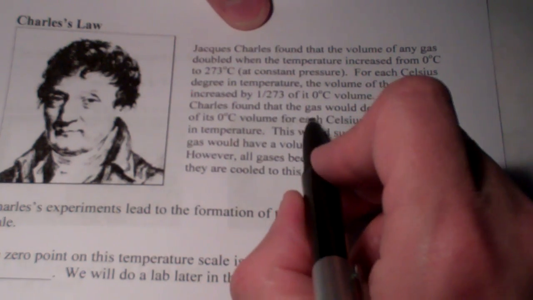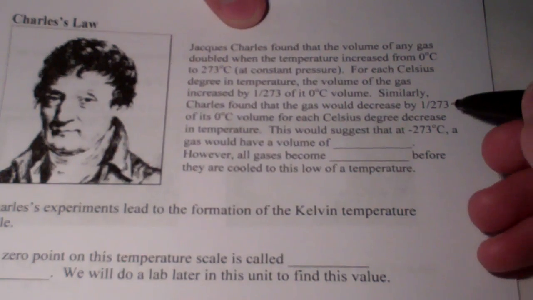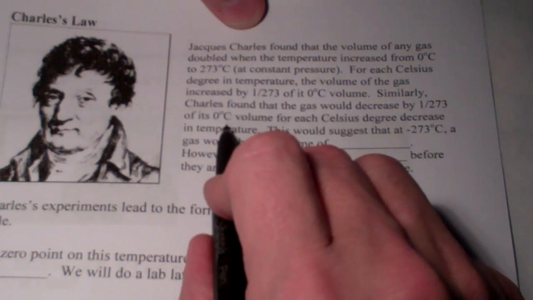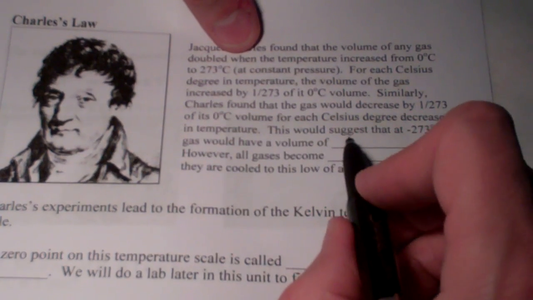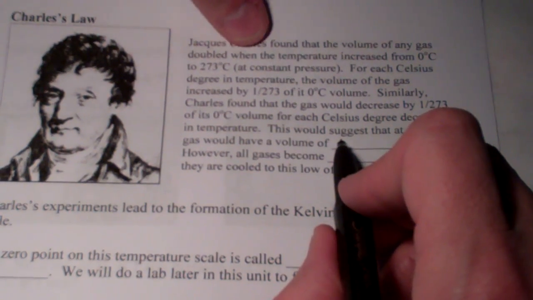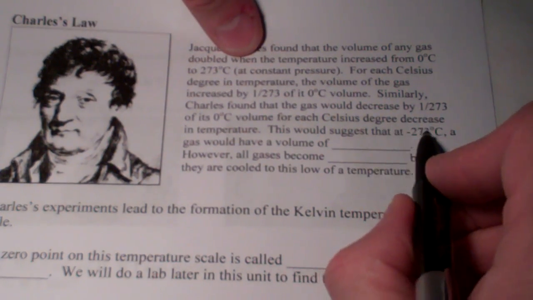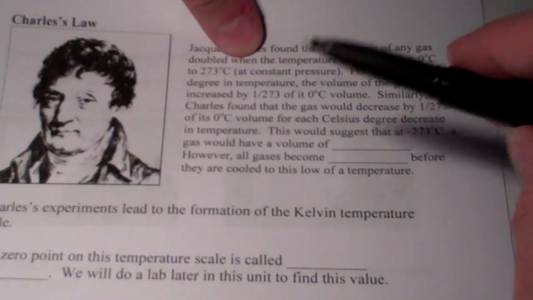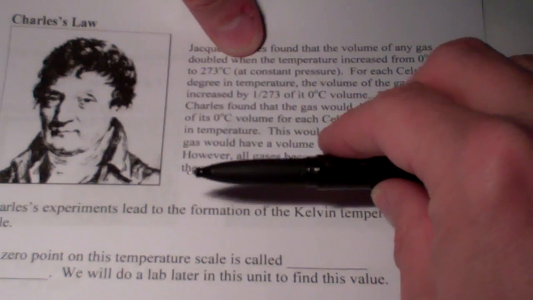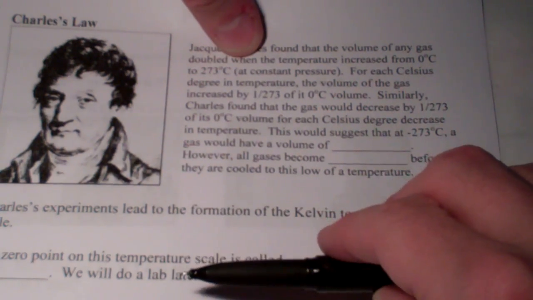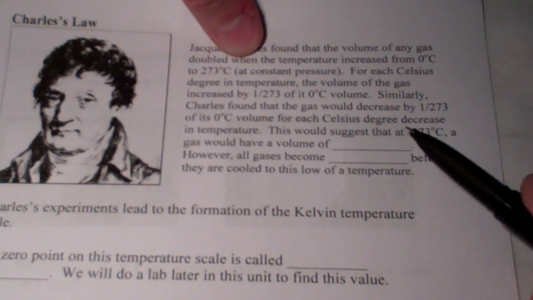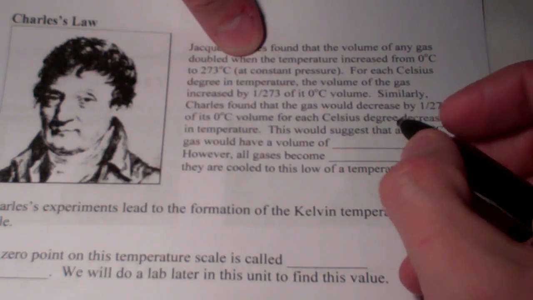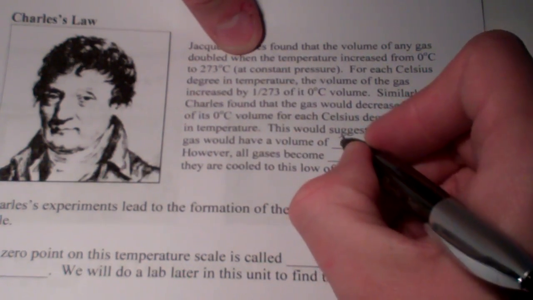Similarly, he found, and this should make sense, that the gas would decrease by 1/273 every time the temperature was dropped a degree. Now this would suggest something very interesting. At -273, what would the volume of a gas be? Well, if it continues to drop by 1/273 from its 0 degrees Celsius volume, what will the volume be at -273? It suggests the volume of a gas would be 0.